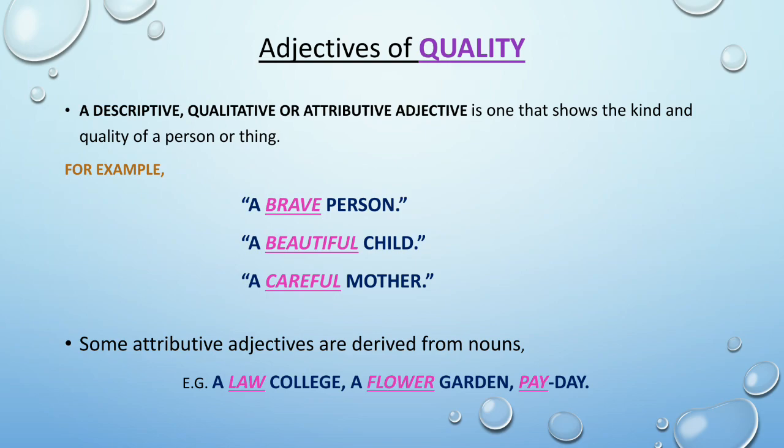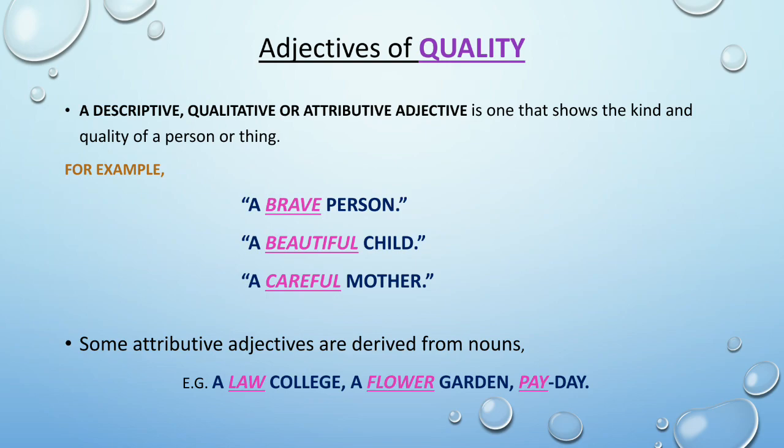Adjectives of quality. A descriptive, qualitative, or attributive adjective is one that shows the kind and quality of a person or a thing. For example, if we say a brave person, a beautiful child, a careful mother.